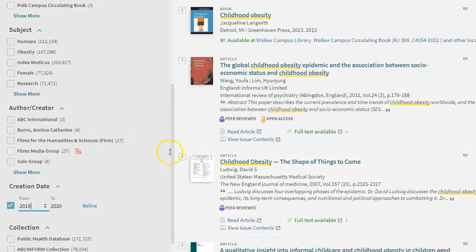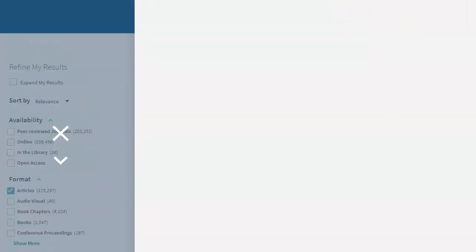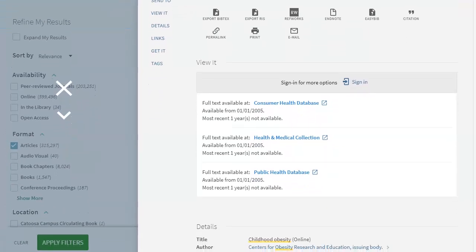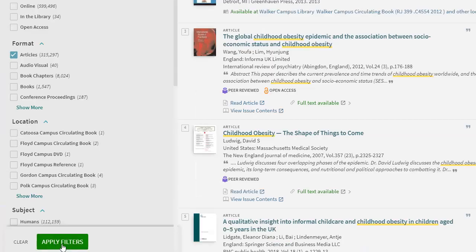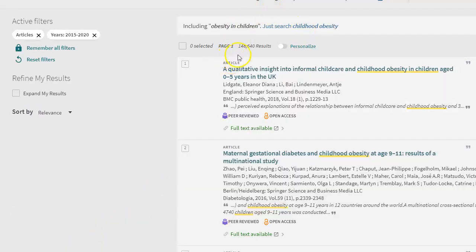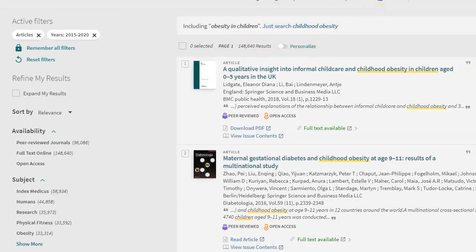Okay. Now that I've got my 2 options here, at the very bottom of the screen, I'll have to move this down for you. At the very bottom of the screen, you'll see that it says Apply Filters. And by applying the filters, I've narrowed down to 148. So that's about a fourth of what I had before.